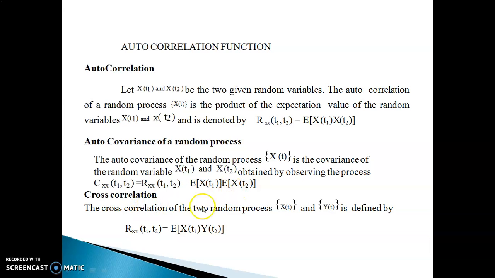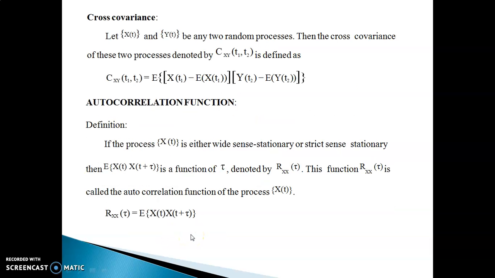The cross correlation between two different random processes x of t and y of t is defined as Rxy of t1 comma t2 equal to expectation of x of t1 y of t2. The cross covariance between the two random processes x of t and y of t denoted by Cxy of t1 comma t2 is defined as expectation of product of x of t1 minus expectation of x of t1 and y of t2 minus expectation of y of t2. Now let us get into the topic autocorrelation function.